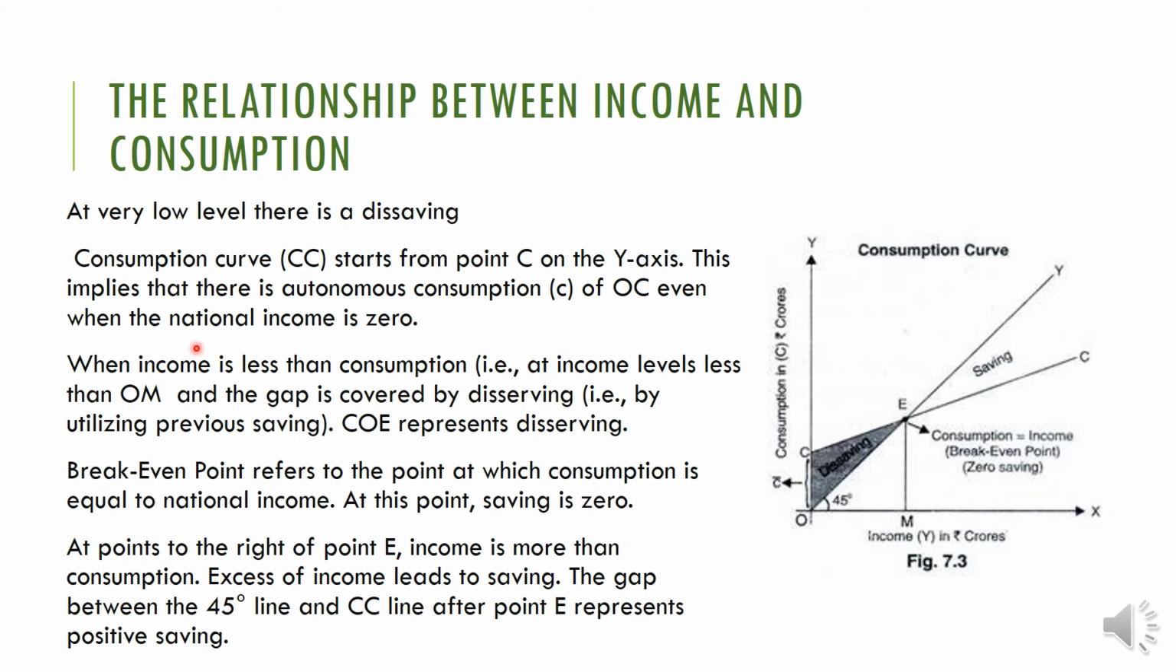Then when income is less, consumption is greater and income is less. Okay, income level is less than the OM level. We can say the income level is in this range. What happened? Less than the OM level. The gap is covered by dissaving. You can say the shaded area is covered by dissaving, by utilizing previous saving, or you can use your assets and your previous things and all those things.